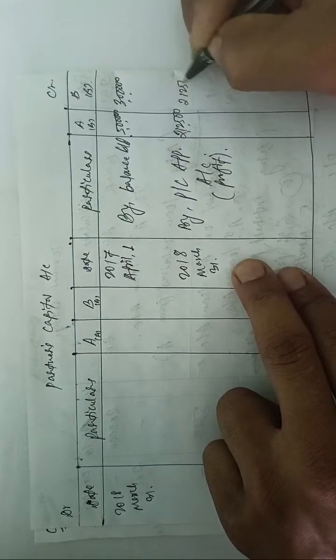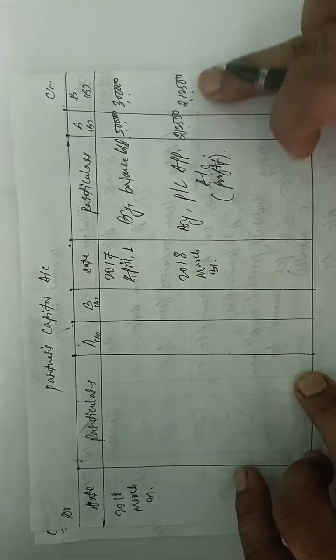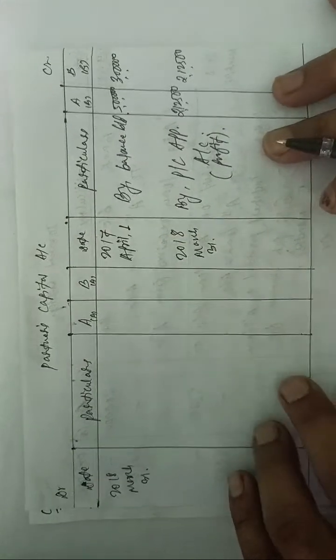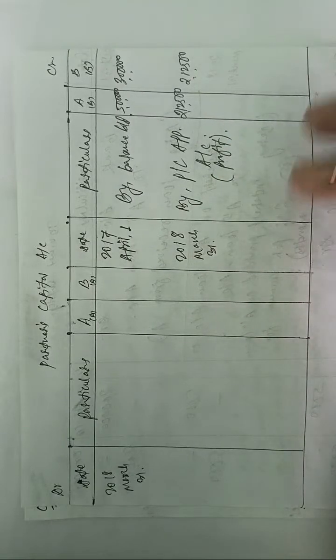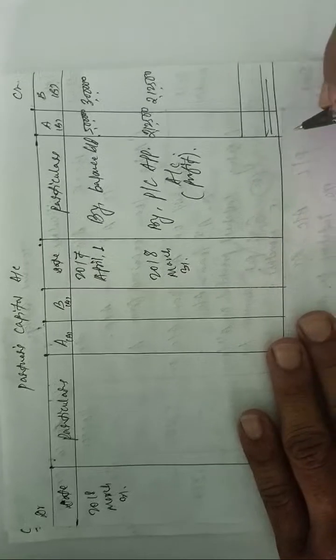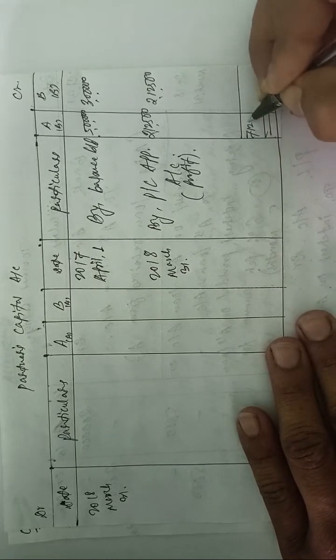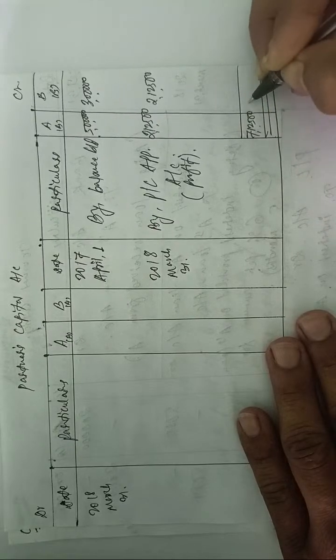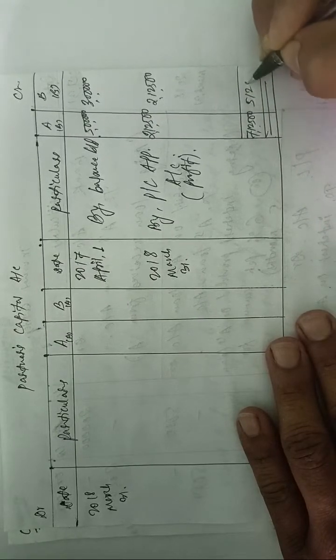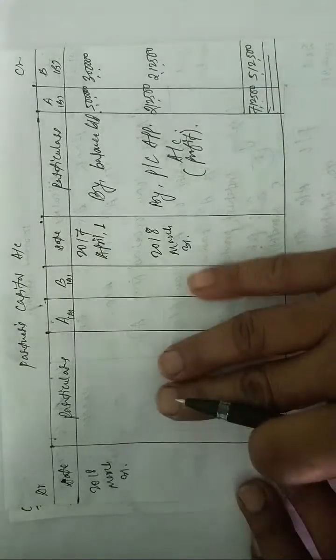फॉर्मेट थोड़ा छोटा हो गया. I hope it is visible. 2,12,500. Is it okay? And nothing else is there. If there is nothing, we can total up. If we total up these things, you will get 7,12,500 here, and here you will get 5,12,500. Okay, so this is the amount. If nothing is there, we can write down